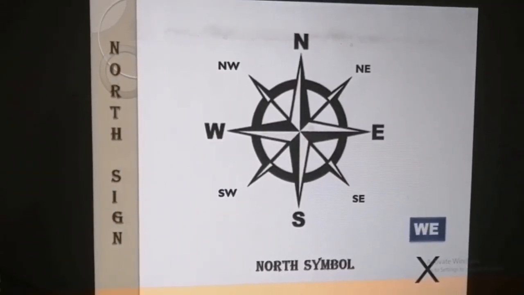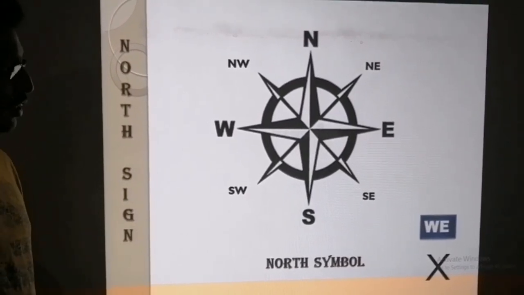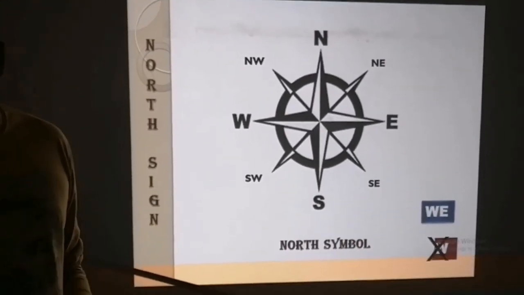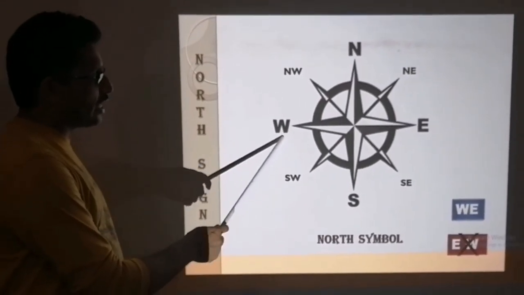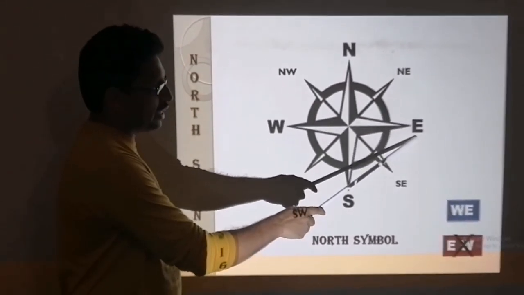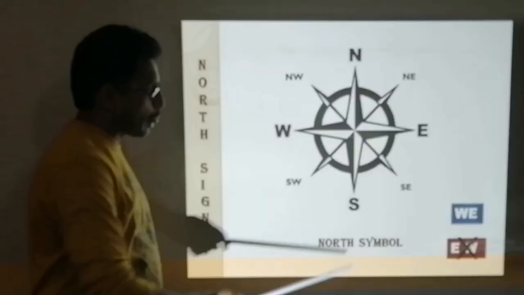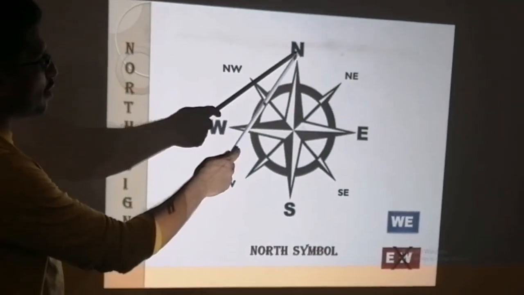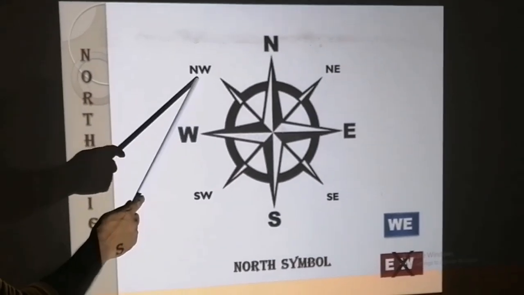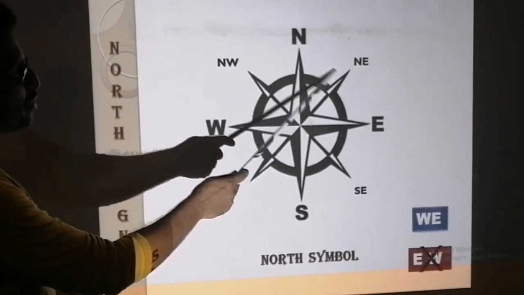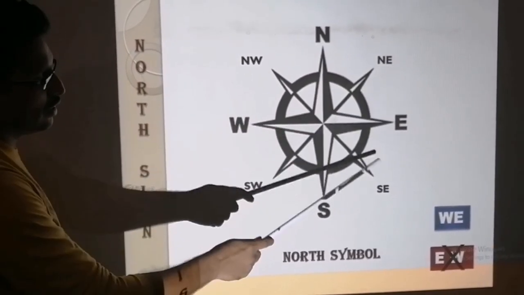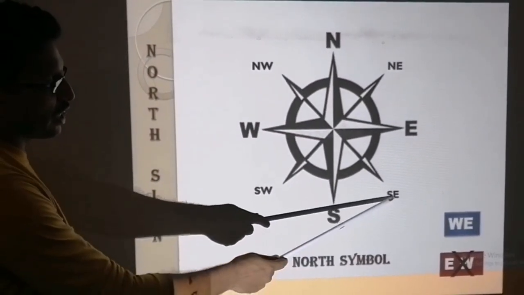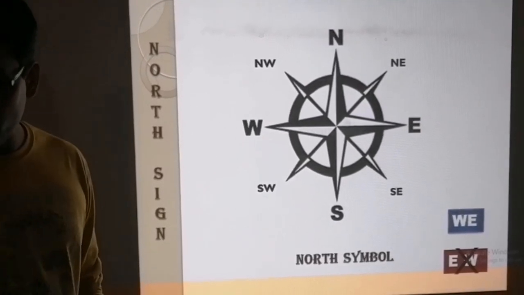Like we write V, W, E. So we cannot write V, E and W. So W will be placed on the left side and E on the right side. And the area between north and west is called northwest, and the area between north and east is called northeast. The same applies to southeast and southwest.